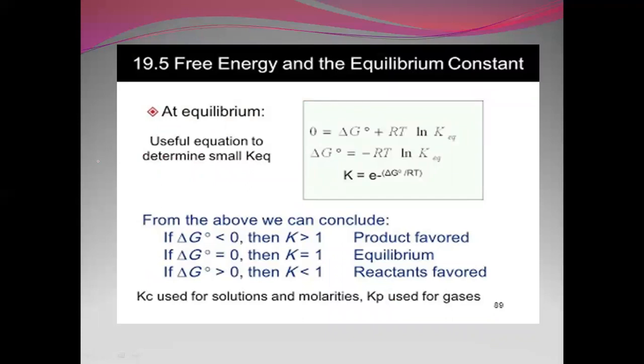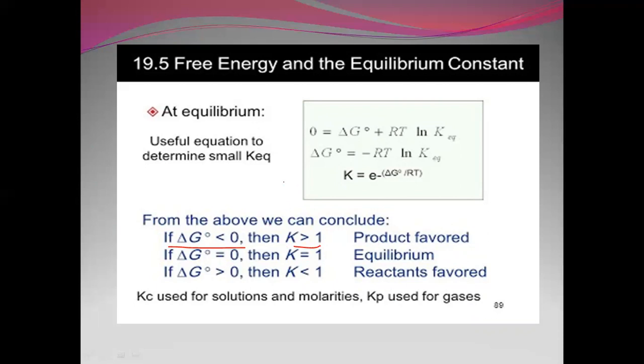Now let us talk about free energy and the equilibrium constant. We know that delta G naught is equal to minus RT ln K equilibrium. Instead of writing ln, we can even write it as minus 2.303 RT log K. Depending on the equilibrium constant, delta G's values can be predicted. If delta G naught is less than 0, that means it is negative, the K value is greater than 1. That is, products are favored and the forward direction reaction takes place.